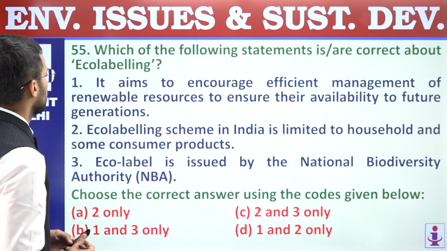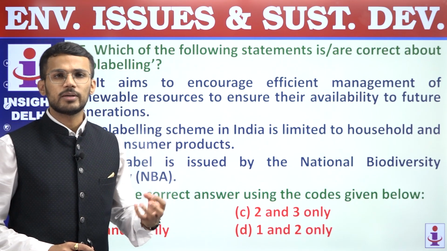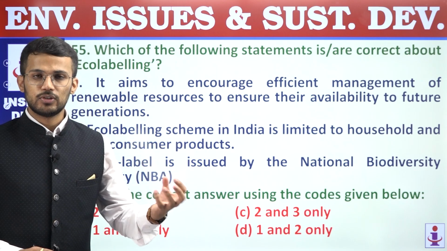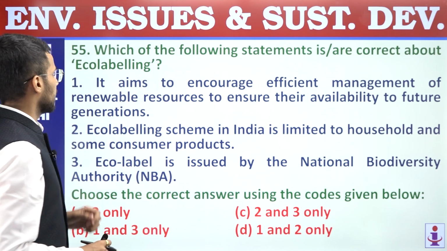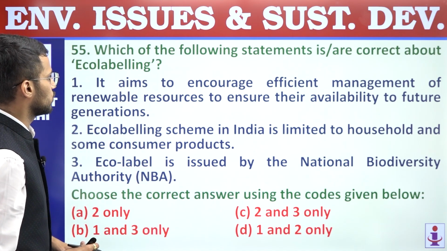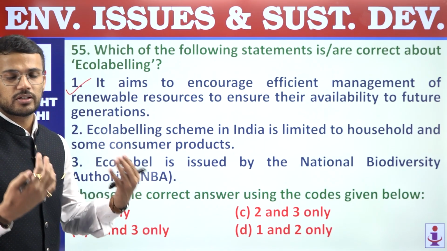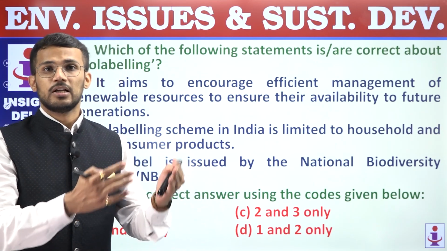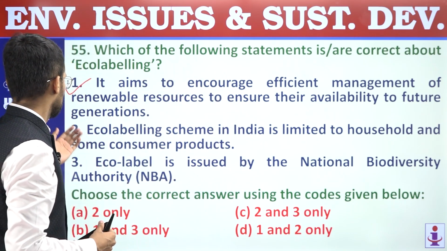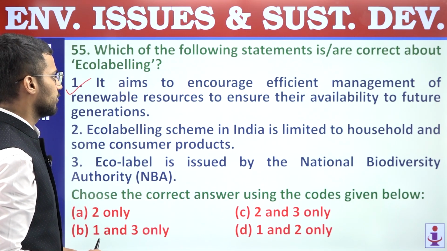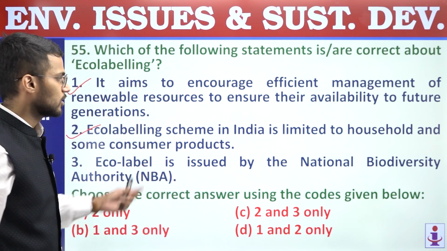Next, 55. Which of the following statements are correct about eco-labeling? So eco-labeling is a kind of label given to goods and services which are considered environmentally friendly, right? So first, it aims to encourage efficient management of renewable resources to ensure their availability to future generations, right? So through eco-labeling, we are trying to create awareness amongst people so that they can purchase those goods and services which are environmentally friendly, and thus it will help future generations. Second, the eco-labeling scheme in India is limited to household and some consumer products. So as of now, it is limited to households and some consumer products.